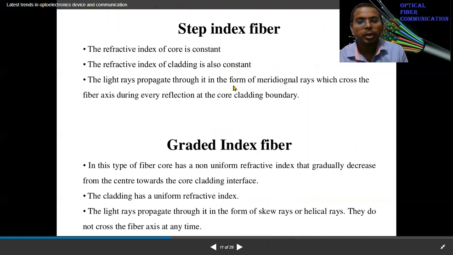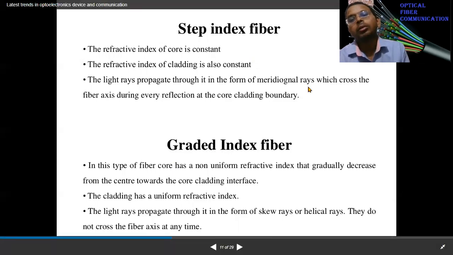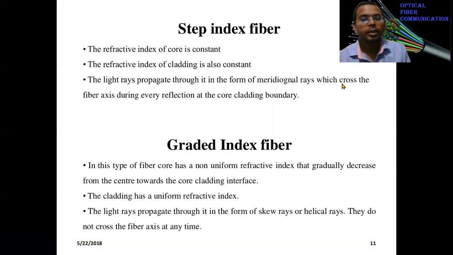Light rays propagate through it in the form of meridional rays, which cross the fiber axis during every reflection at the core cladding boundary.